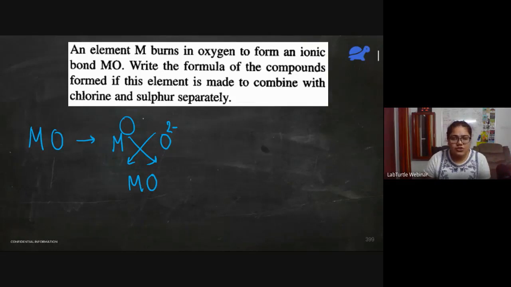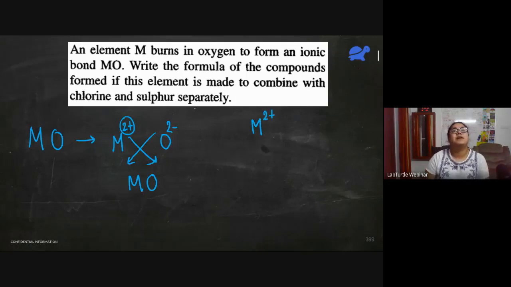What should the charge on M be such that when M and O form a compound, we get the formula of the oxide as MO? That means M can only have 2 plus charge on it. Then this 2 and 2 will get cancelled and the formula would be MO. So now we know that this element M had 2 plus charge on it.